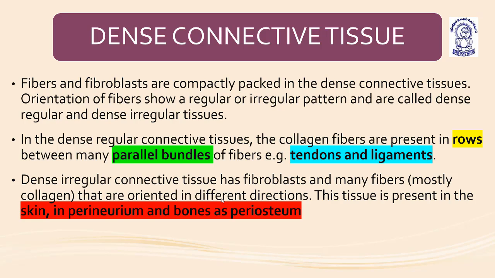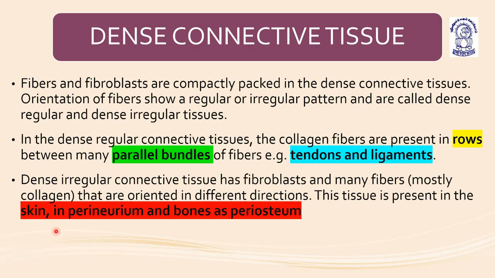Dense irregular connective tissue has fibroblasts and many fibers, mostly collagen. They are oriented in different directions. This tissue is present in the skin, peritoneum, and in bones in the form of periosteum. The part of the connective tissue which makes the periosteum is made up of dense connective tissue. Understood?